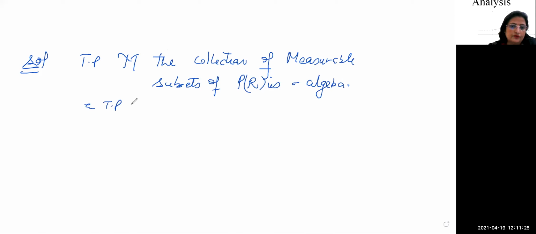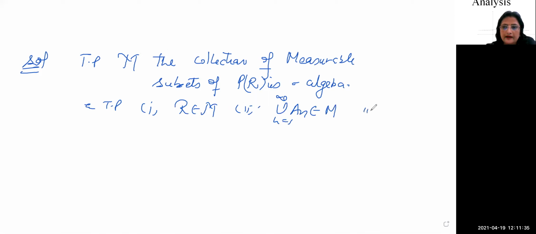That is, to prove number 1, R belongs to M. Number 2, the union with n running from 1 to infinity of A_n belongs to M. And number 3, A1 minus A2 belongs to M. Note that M should be written in a cursive form, not as a simple M.